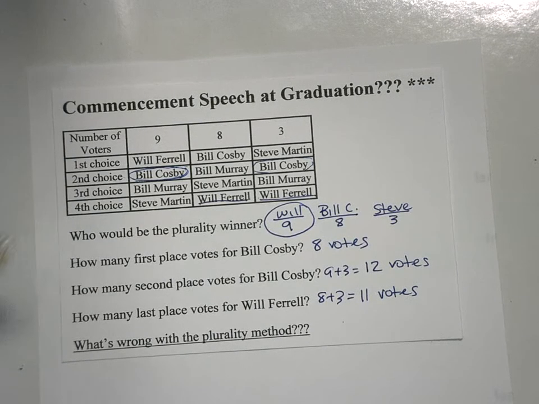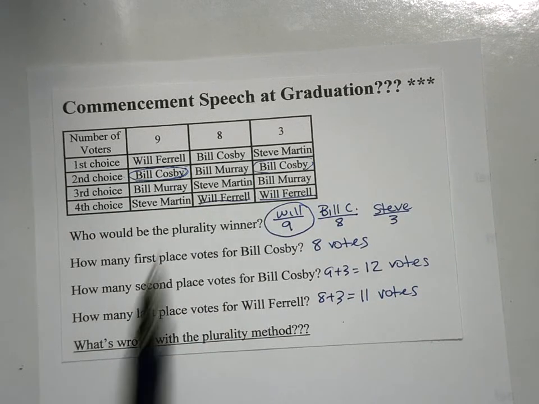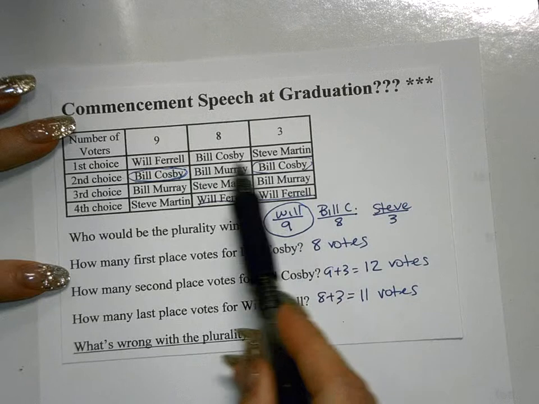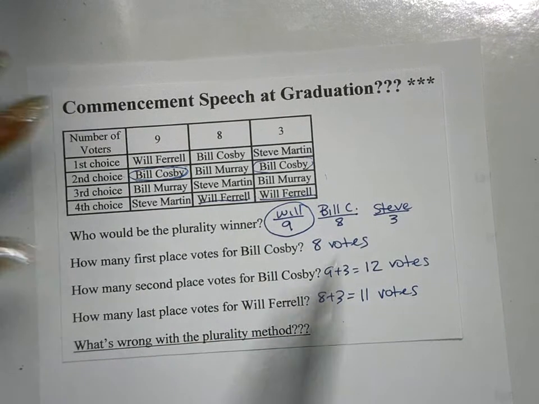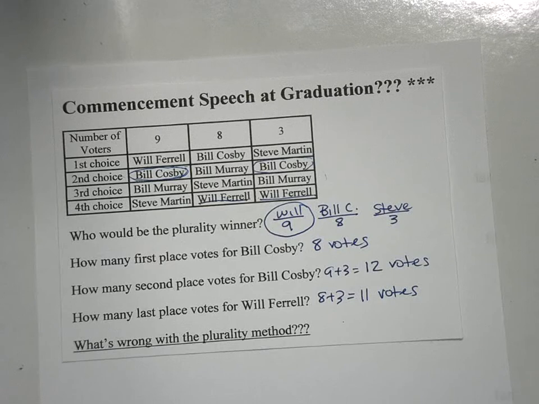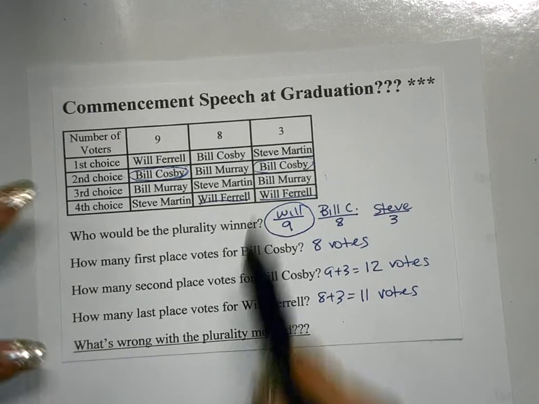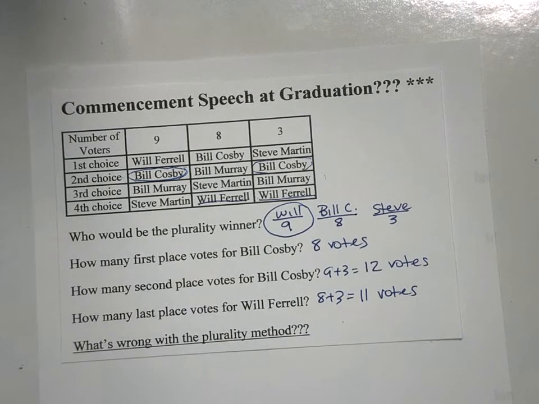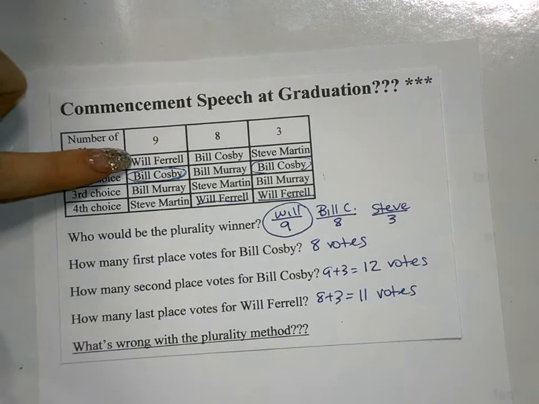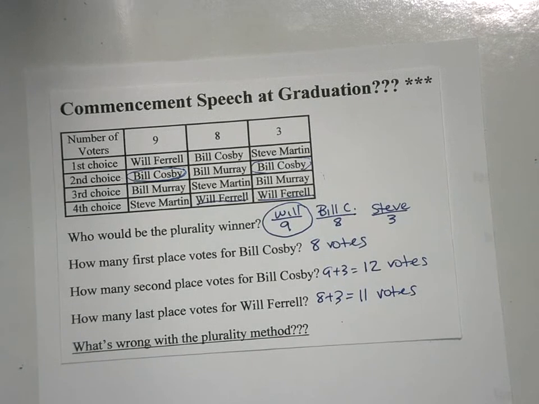And so even though in the plurality method, when you just look at the first place votes, whoever has the most first place votes wins, taking into consideration all of this other information here is very, very important in arriving at the voice of the group. When we don't look at this, sometimes we can end up in a situation like this where, even though, yes, Will Ferrell did win, we're not delivering the voice of the group.